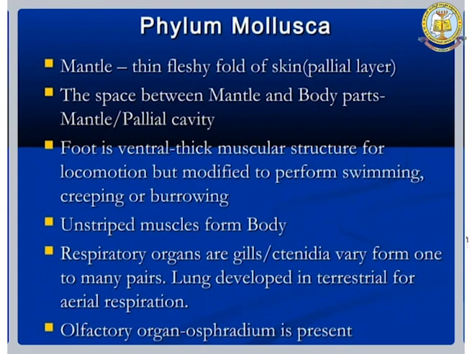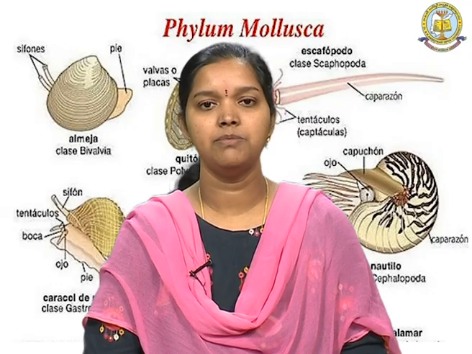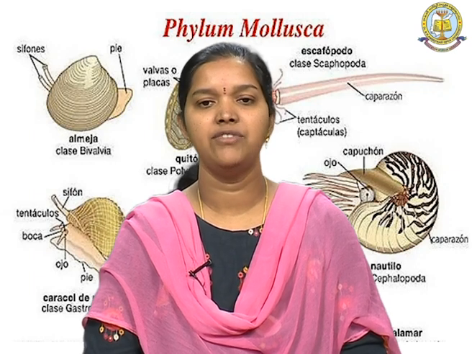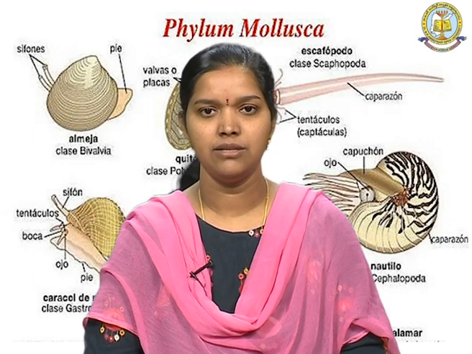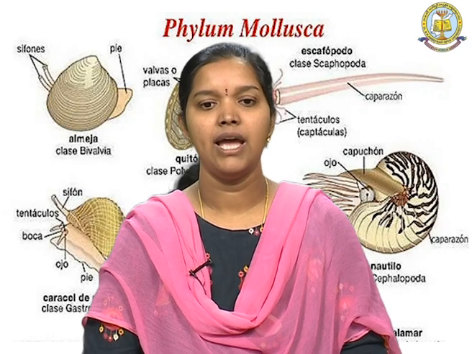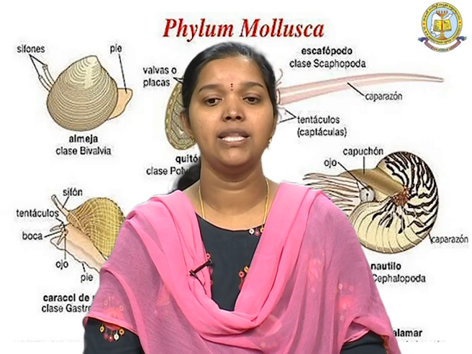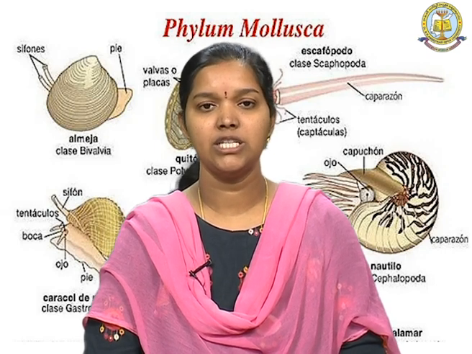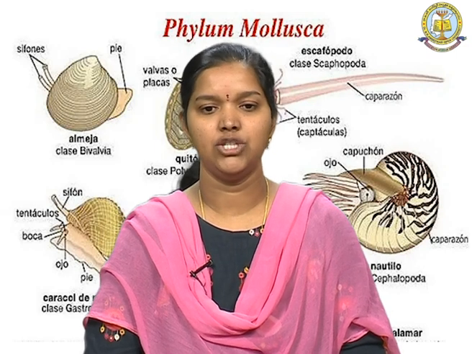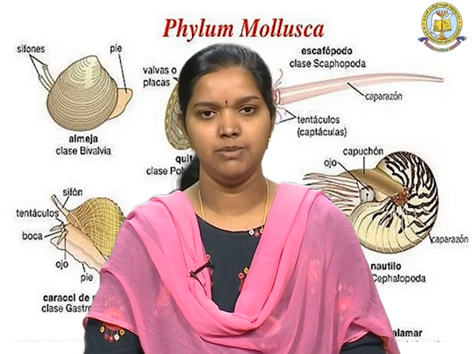The foot is ventral with a thick muscular structure which is mainly for the locomotion or movement of the organisms, to perform swimming, creeping or burrowing. There are unstriped muscles in the body, and respiratory organs are primarily gills for the exchange of gases, present as one or more pairs, and lungs are developed only in the terrestrial mollusca, that is through aerial respiration.